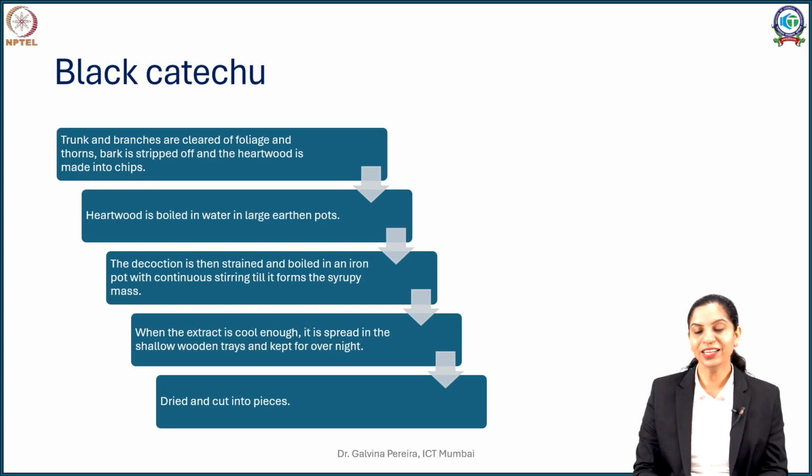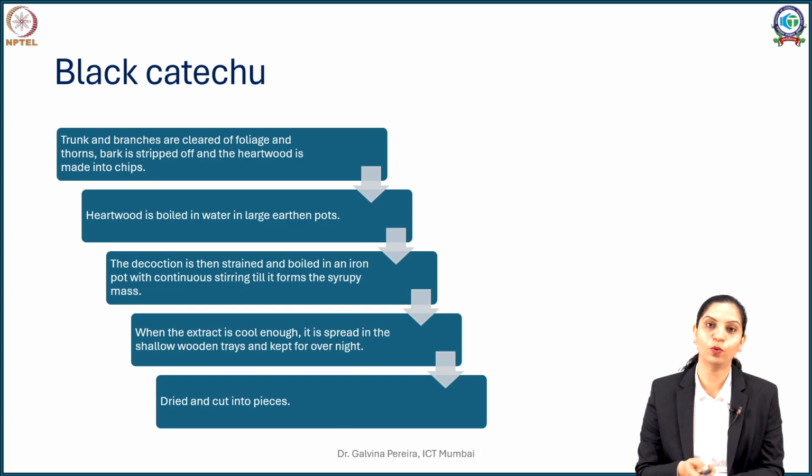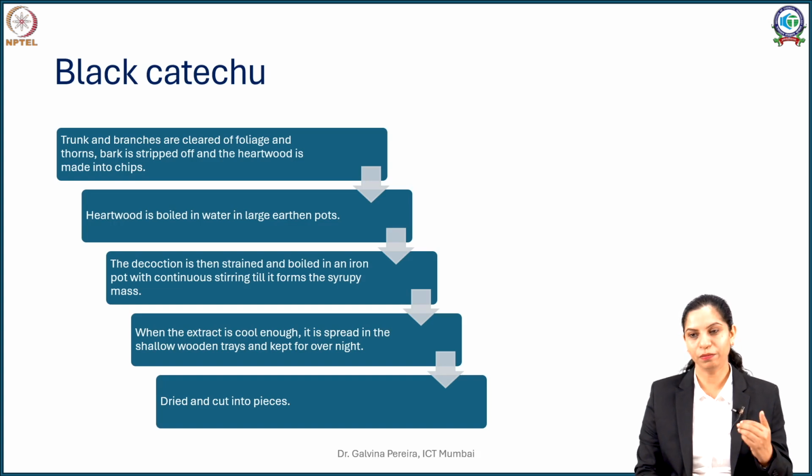Now why is this iron pot specifically used here? If you see catechu, especially black catechu, it is rich in condensed tannins. But you remember that condensed tannins react with iron. We saw the ferric chloride test. So when you put it in an iron vessel, there are good chances that the tannins will chelate and react and form complexes with the iron metal.